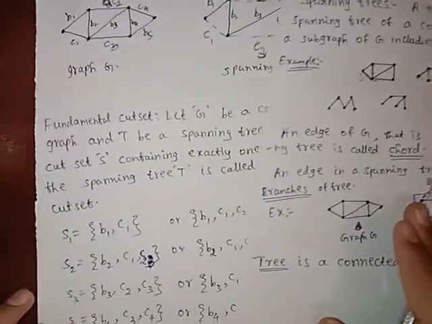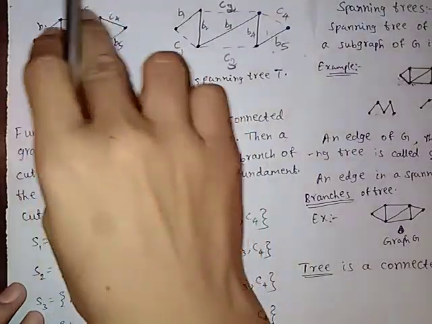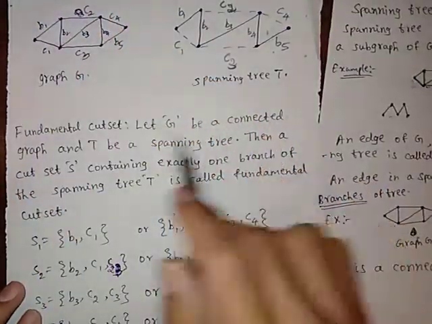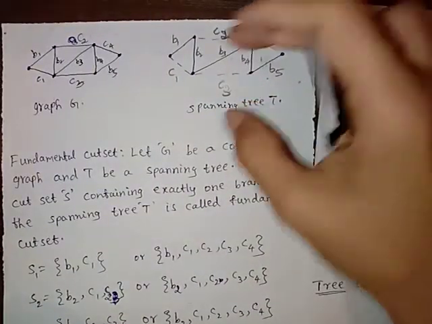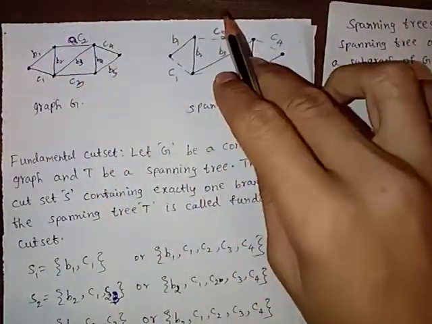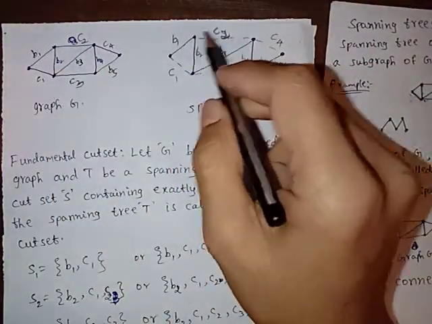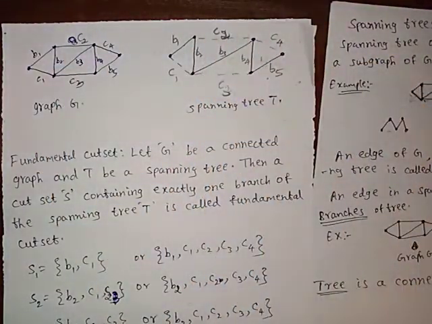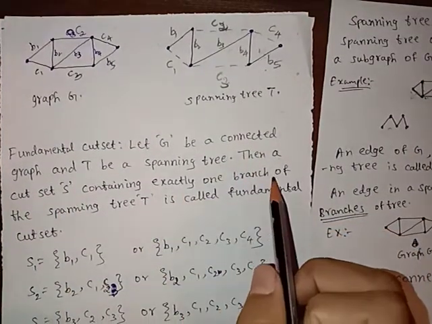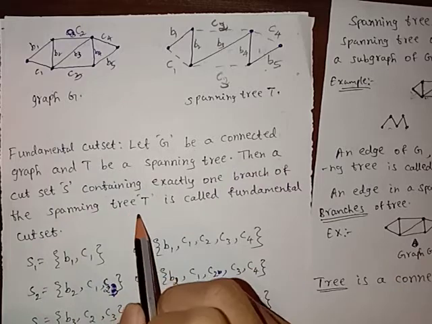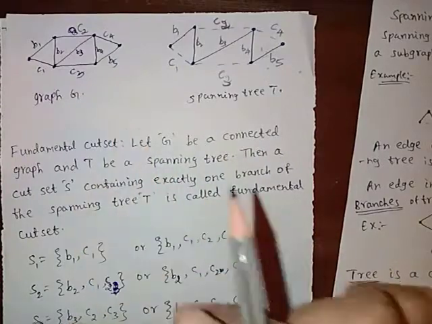Now, what is a fundamental cut set? Let us consider a graph G. If this is a graph G, a connected graph, and T is a spanning tree. If we consider this spanning tree of this, there are many more spanning trees of this graph, but we are considering only this spanning tree. Then a cut set S containing exactly one branch of spanning tree T is called a fundamental cut set. Now, what does fundamental cut set mean?